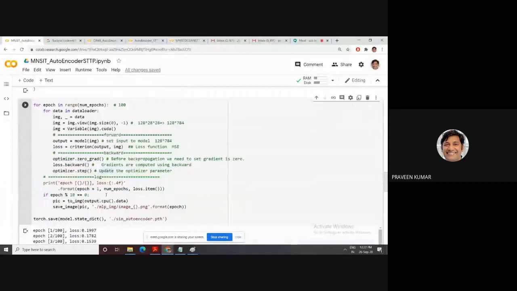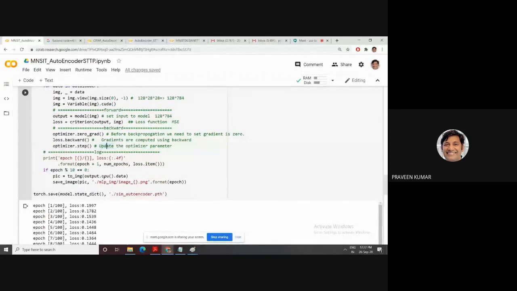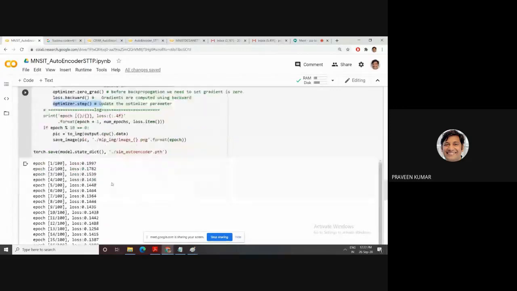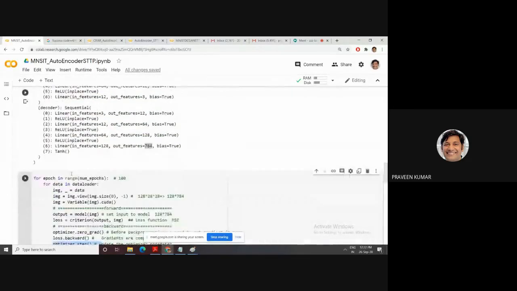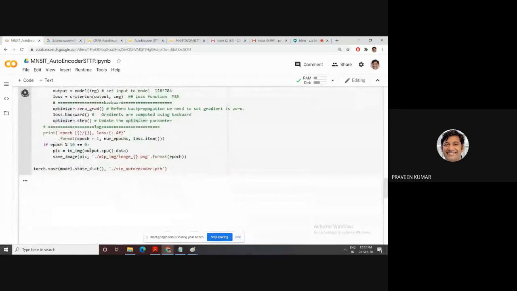Then after backpropagation, we need to update our optimizer. The optimizer update is done this way. Then after the update, we need to save our result. So this one runs, and we run this image, then the image is stored in a particular folder. This has a save method.